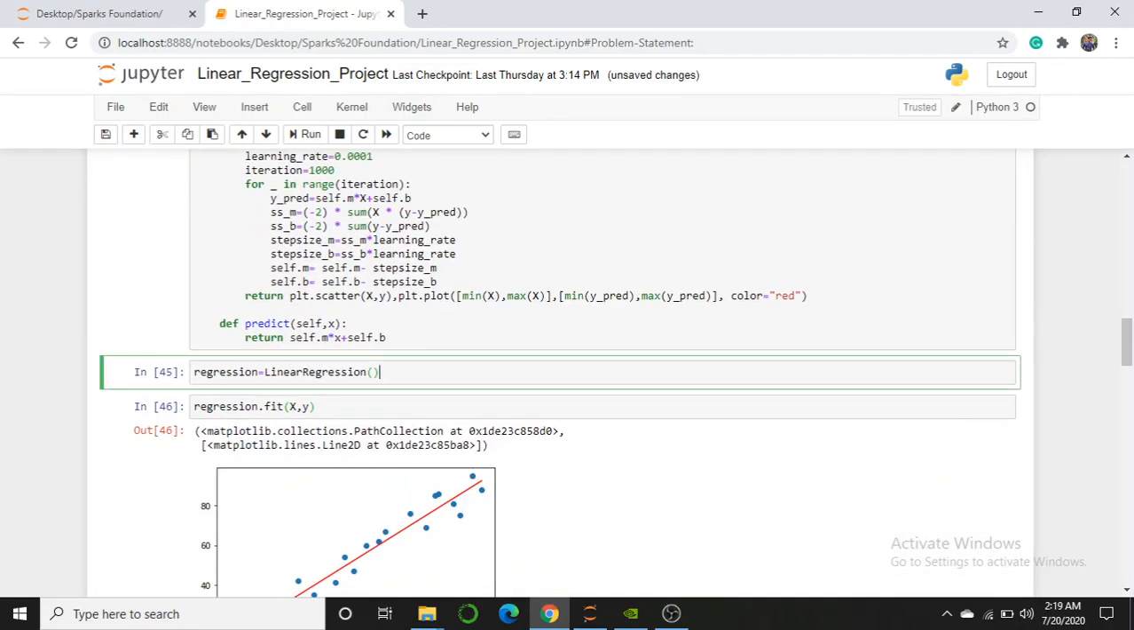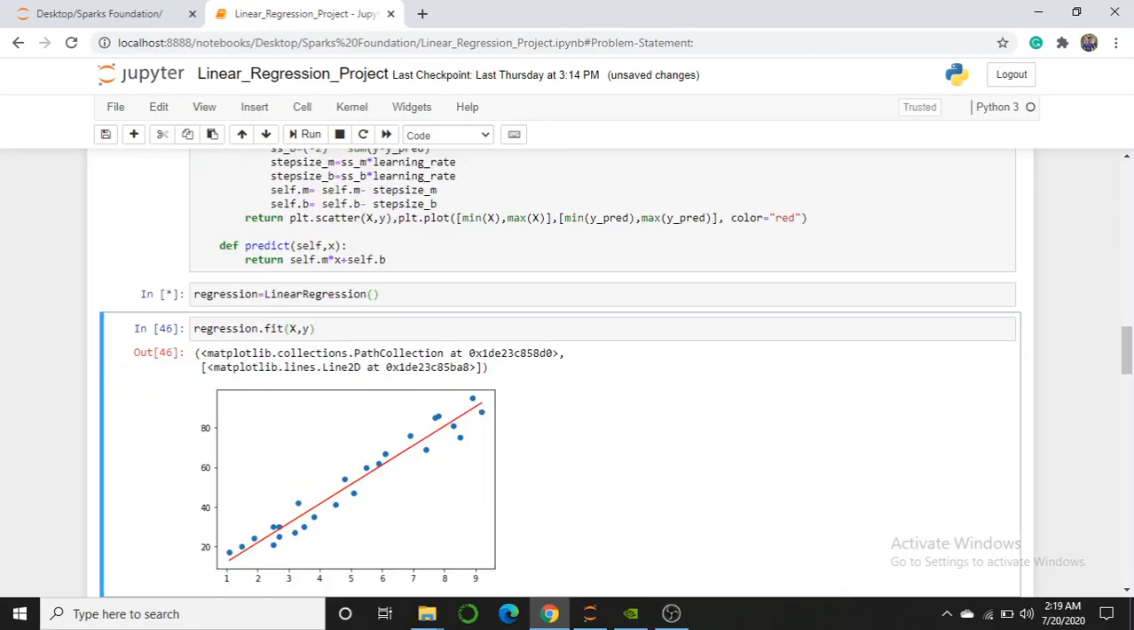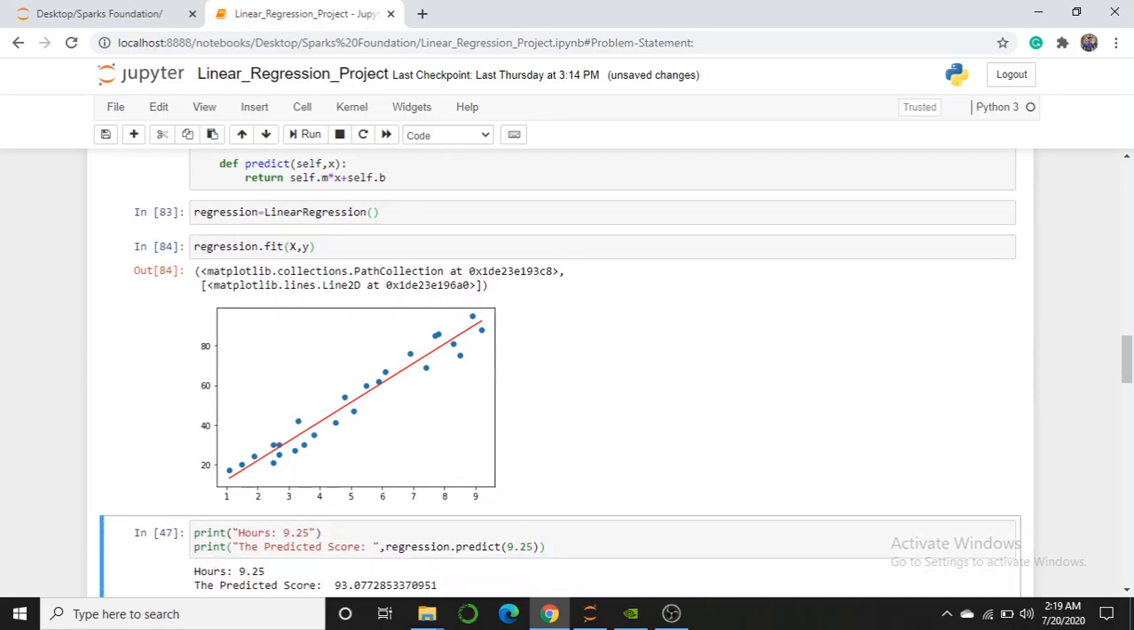After running, I have created an object called regression, and I have called the class LinearRegression. After that I have fit x and y. After fitting I have got a line, the red line. This red line is my output line. These blue points are all my input points, and this red line is the line which is very close to the input points.